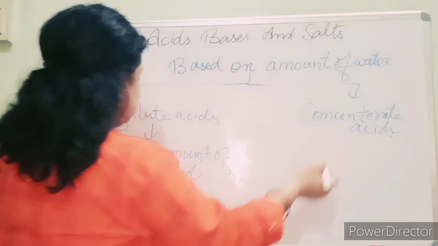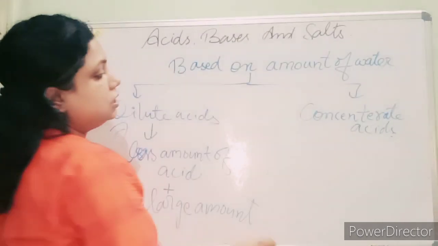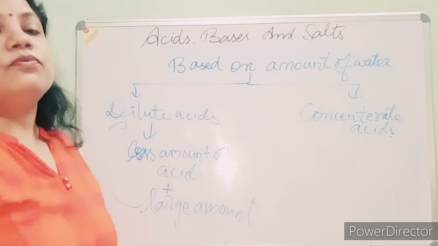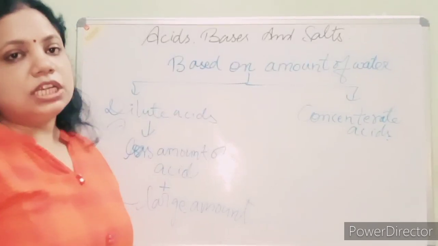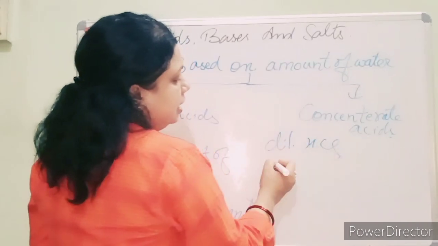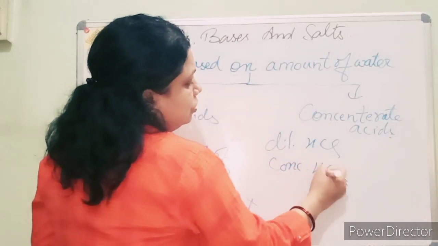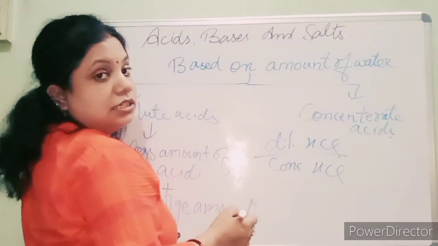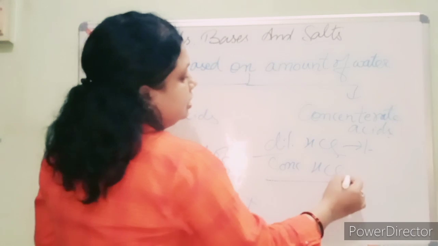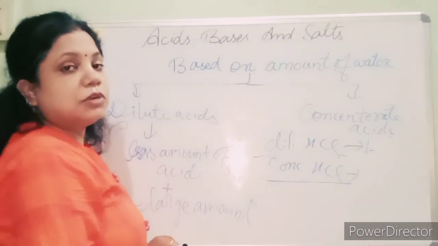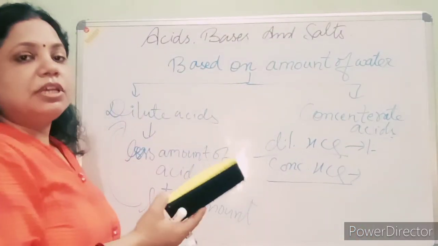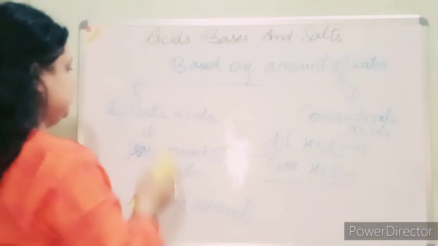And concentrated acid means where there is a less amount of water and a large amount of acid, which we can say is a concentrated acid. Like we can say dilute HCl and concentrated HCl also. Dilute HCl means where a large amount of water is present, and concentrated HCl means where a less amount of water is present. Now let's see, students, the chemical properties of the acids.